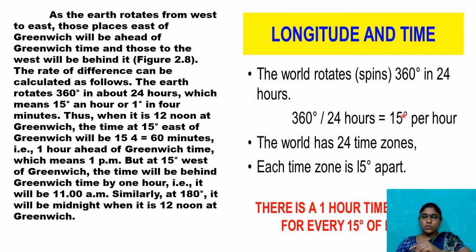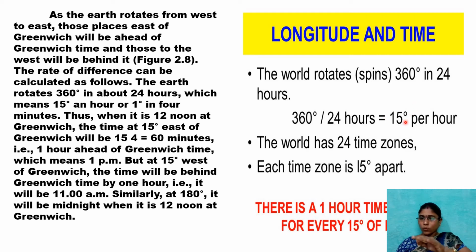So to cross every 15 degrees, the Earth takes 1 hour or 60 minutes. So to cross 360 degrees or meridians, how many hours does the Earth take? 24 hours. Understood? So for every 15 meridians, or for every hour, our Earth rotates 15 degrees.